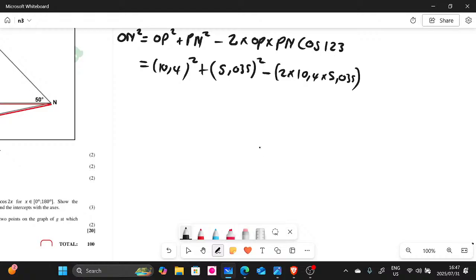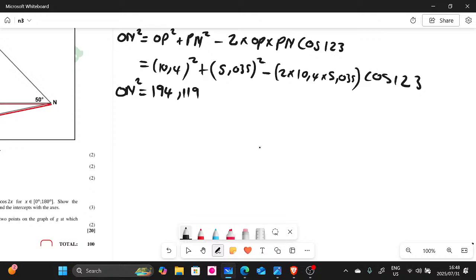So multiply by cos 1, 2, 3. So we have to put all of this inside the calculator. Let me see if I'm gonna get the right answer. So ON squared, remember we're still having squared there, it's gonna give us 194,11, right?